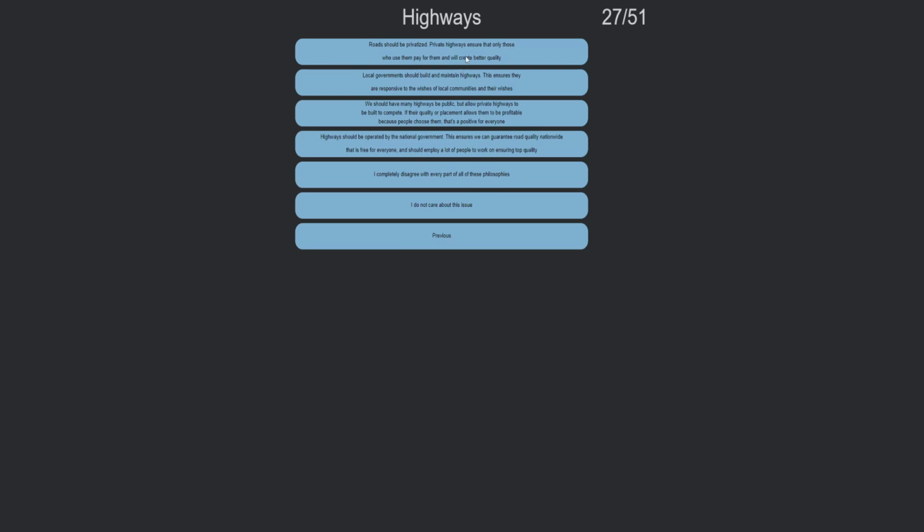Corporations and the rich are ultimately the ones who are contributing the most to climate change, and we should be regulating them. Highways, which should be privatized. Local governments should build and maintain highways. We should have many highways be public, but allow private highways to be built. Highways should be operated by the national government. This ensures we can guarantee road quality nationwide that is free for everyone, and we should employ a lot of people to work on it, doing top priority.